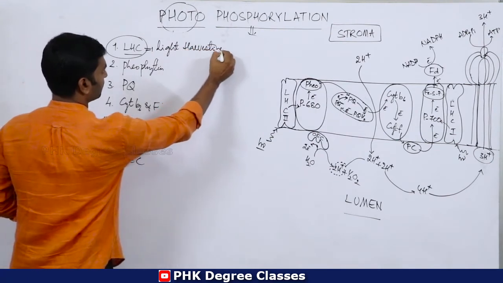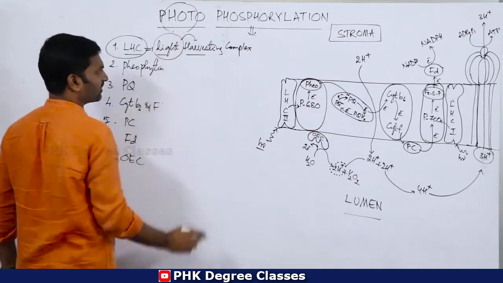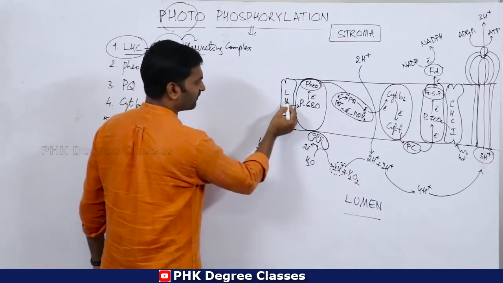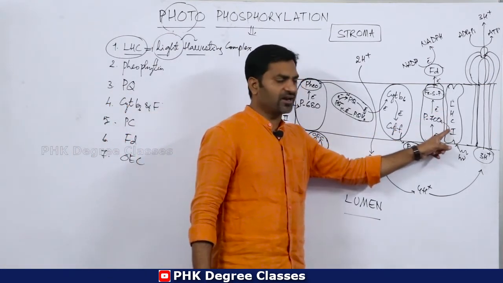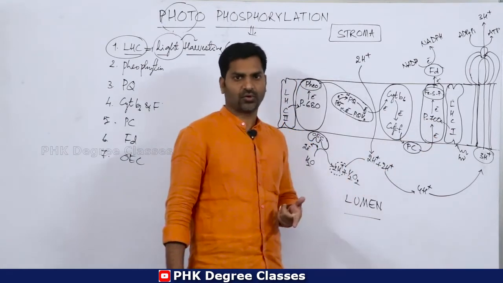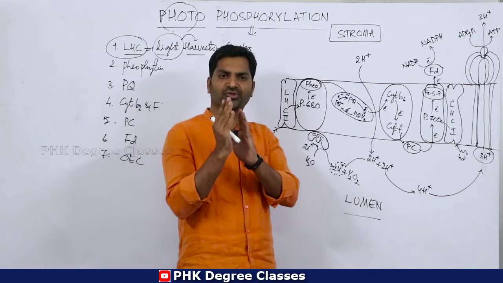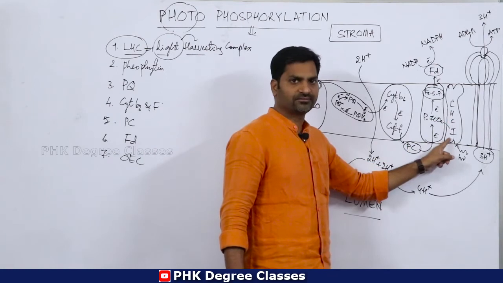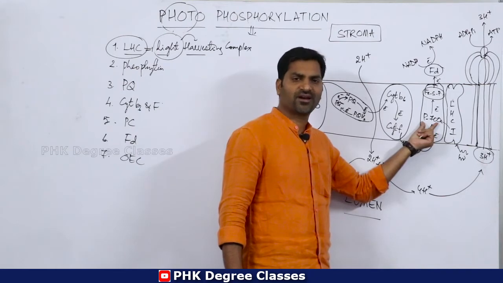Light harvesting complex. Harvesting means receiving complex. Light harvesting complexes are of two types. This is LHC1. LHC1 is associated with P700, which is photosystem 1. I have told you the detailed differentiation between photosystem 1 and photosystem 2 in my last session. So LHC1 is associated with photosystem 1. The reaction center of photosystem 1 is P700.